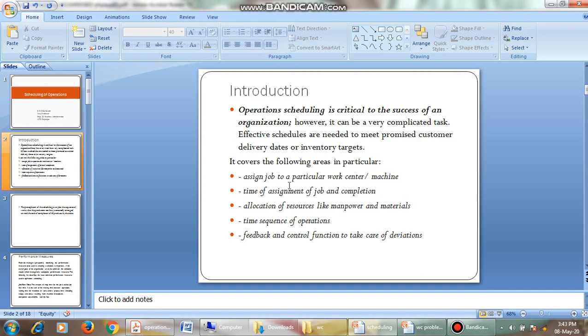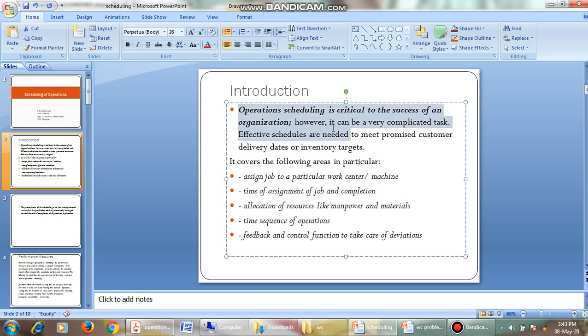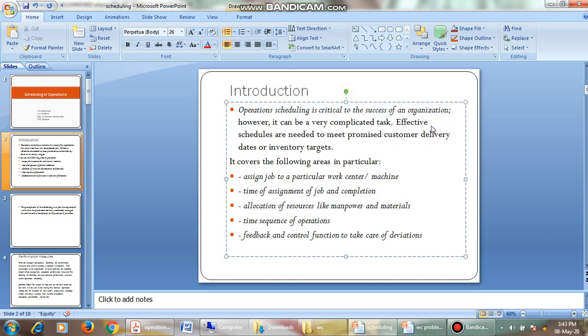In this session we will discuss what the objectives of operations management are, what the functions of operations management are, and what the different types of operations management are. Let us see. Operation schedule is critical to the success of every organization, because if you don't schedule the operations, we don't know which activity has to be done first and which next. That's why we schedule, we plan, and we do the operations accordingly.